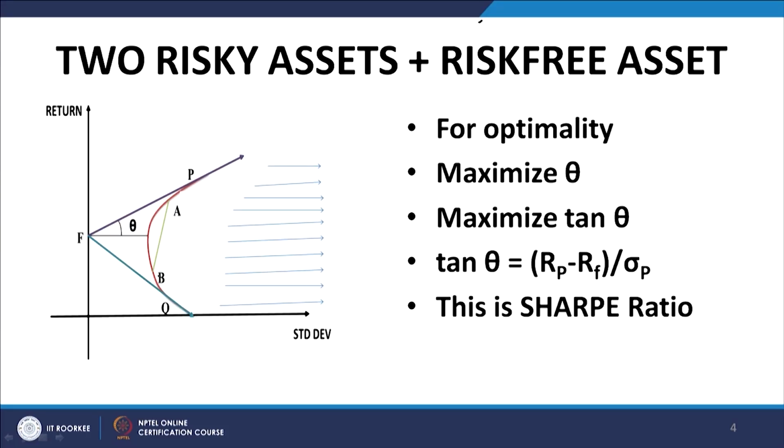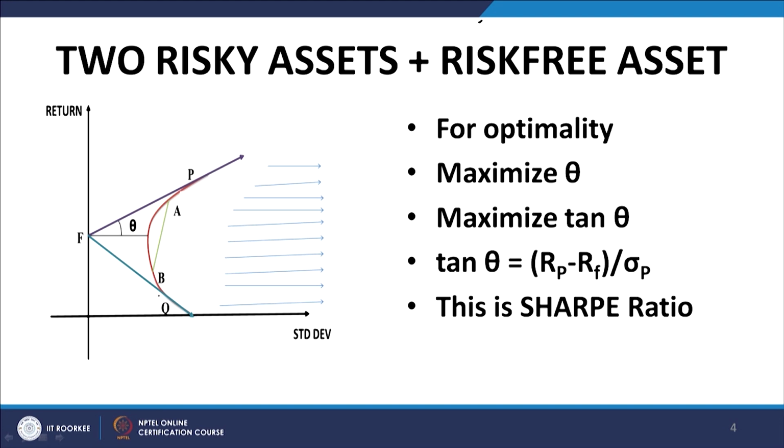In the two securities case, as you can see here, we have two securities A and B, and the section of the hyperbola that passes through A and B constitutes the portfolio possibilities curve comprising these two securities alone. But when we add the risk free asset to this combination, we can achieve any point within this triangle represented by P, F and Q.